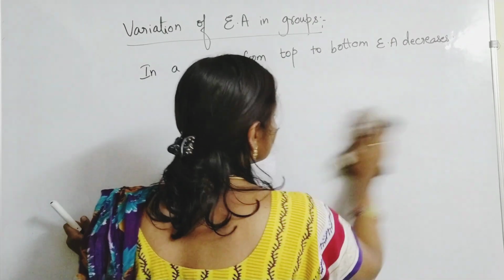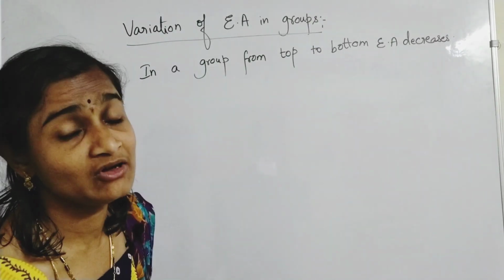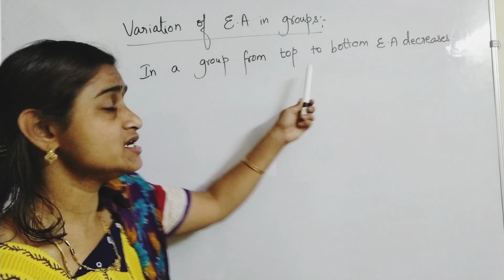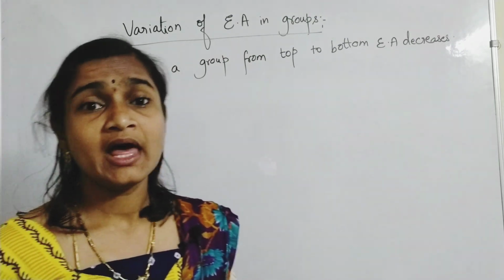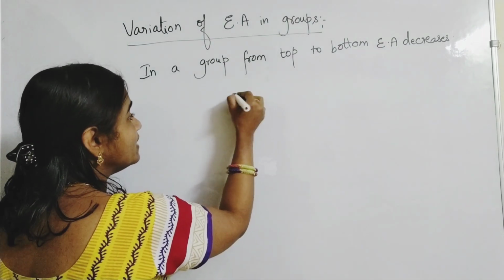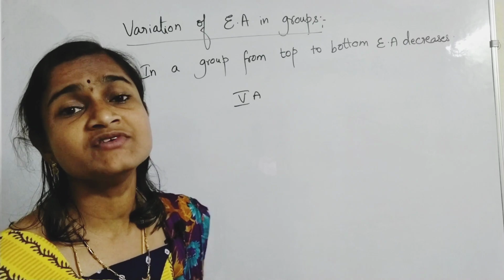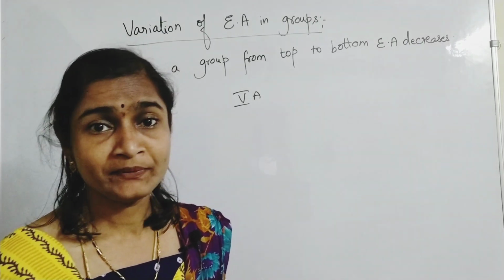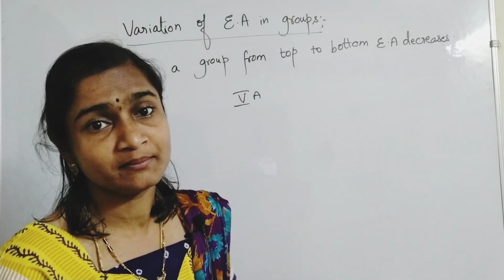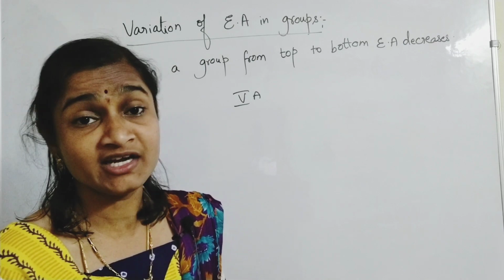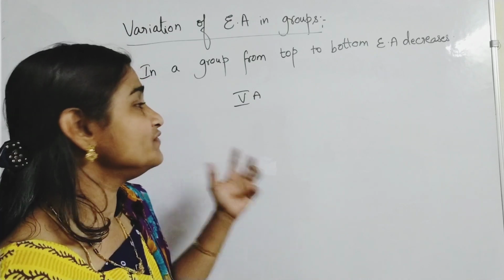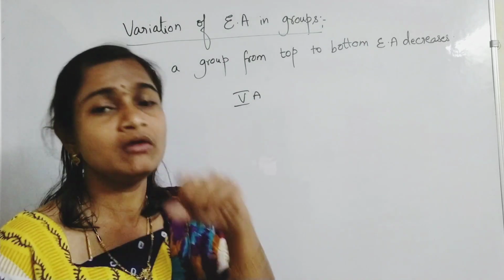But here you have to understand one very important point where questions will be asked. As I just said, in a group from top to bottom, electron affinity decreases. This is a tendency possessed mostly by non-metals only, not by metals. Metals generally don't have much electron affinity; as I said, they have zero tendency to accept electrons. So we must speak about non-metals.